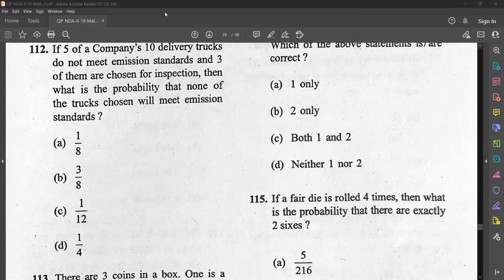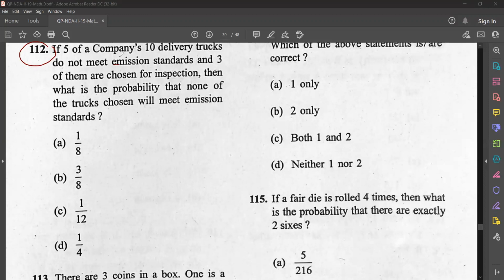Okay, read the 112th question, question number 112. If 5 of a company's 10 delivery trucks do not meet emission standards and 3 of them are chosen for inspection, then what is the probability that none of the trucks chosen will meet emission standards?